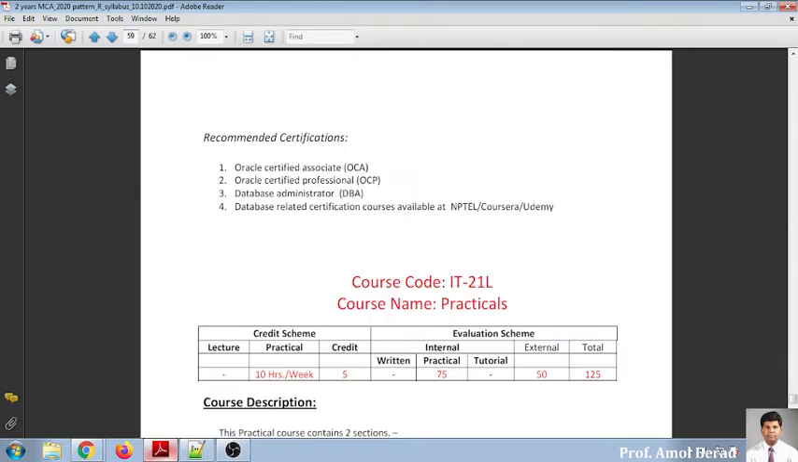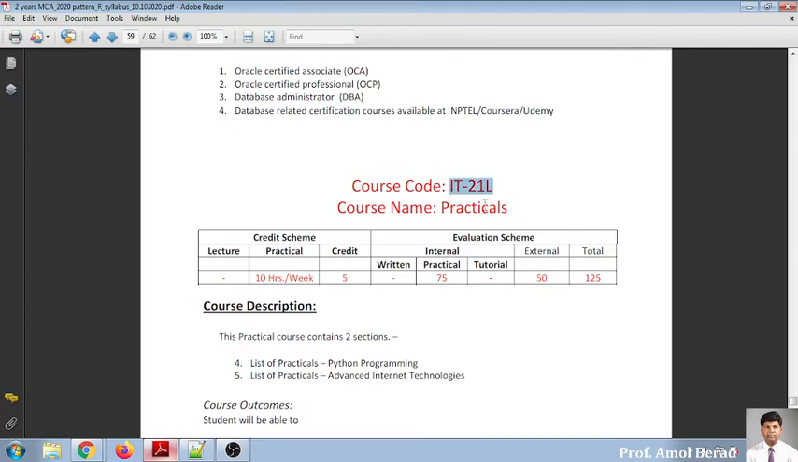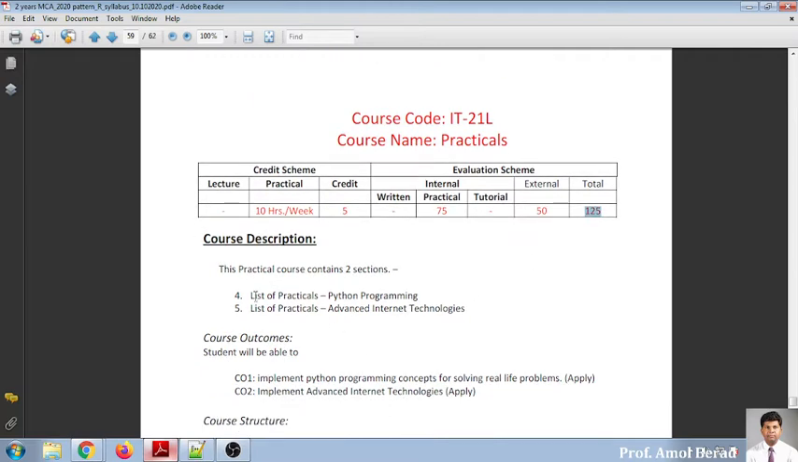number 59 of your syllabus, that is the practical. So practical, that is 21LL, into which 75 marks are allocated for practical, that is internal, and your external will be for 50 marks, just like this semester. Overall 125 marks, and you will see there are 2 labs added into one subject. So we will be doing Python programming and advanced internet programming. Both programming will be added into one subject, the name of the subject is IT21L.